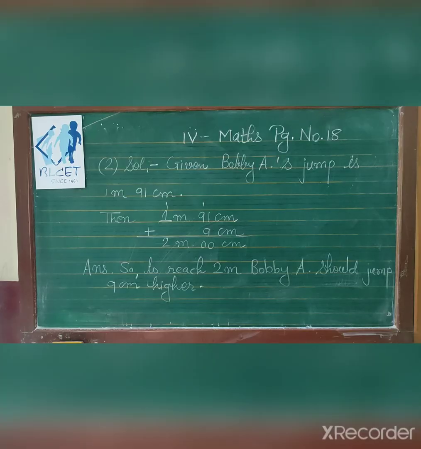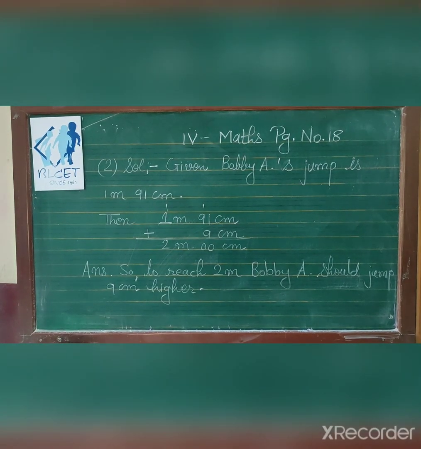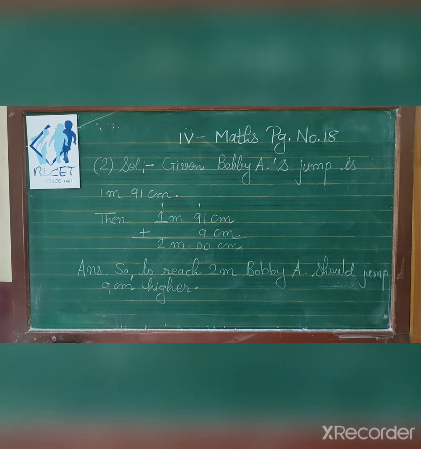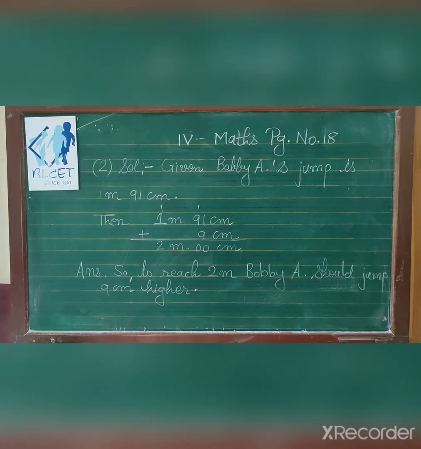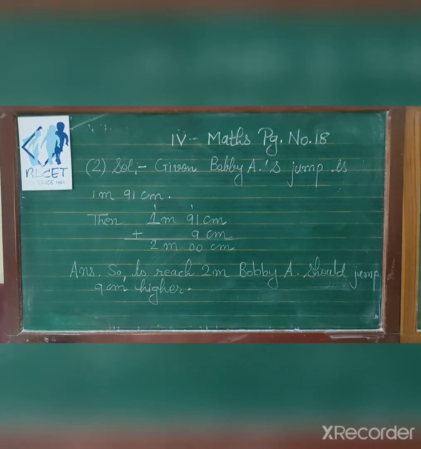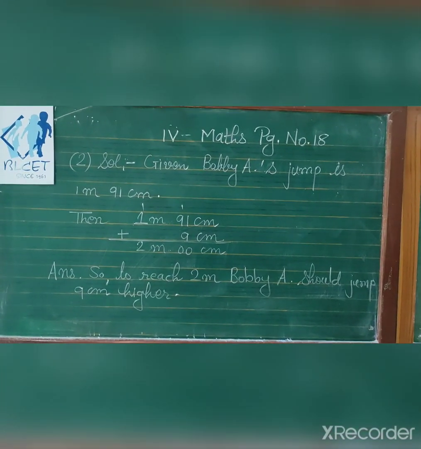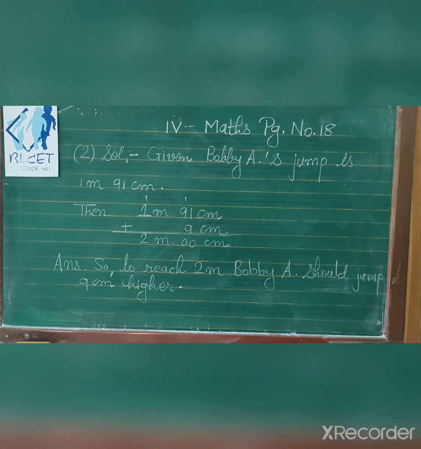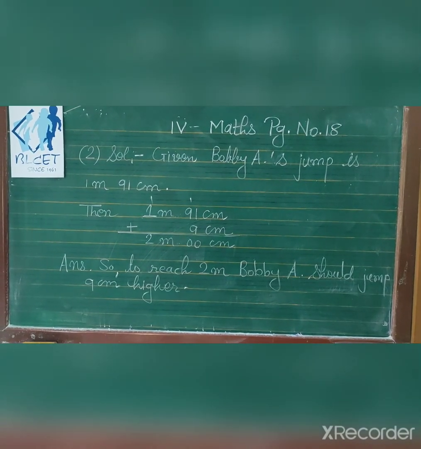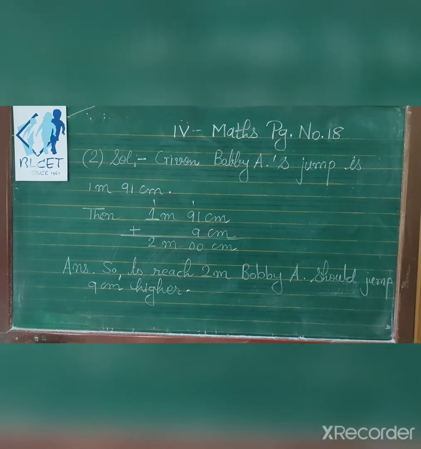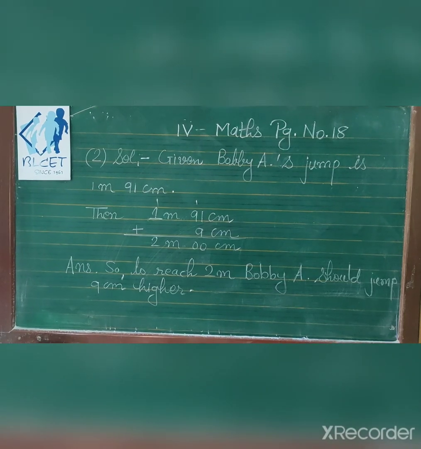So let us start the solution. First you will write, given Bobby A's jump is 1 meter 91 centimeter. Now how can we make 91 centimeter into 100 centimeter? We add 9 to this 91 centimeter. See, after 91 comes 92, 93, 94, 95, 96, 97, 98, 99, 100.